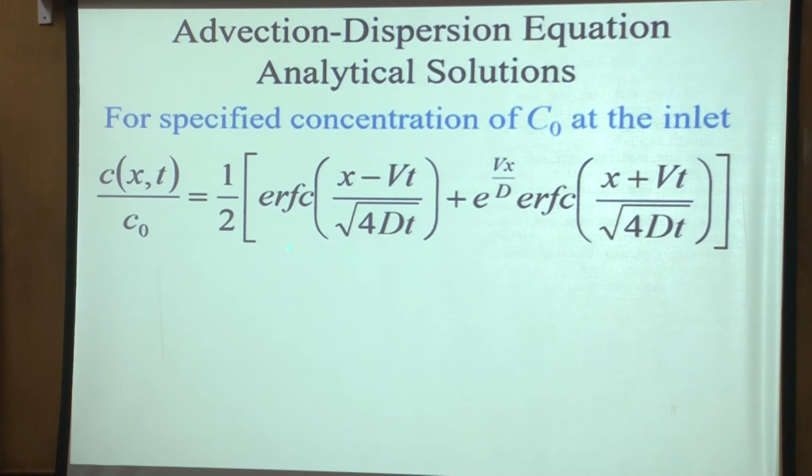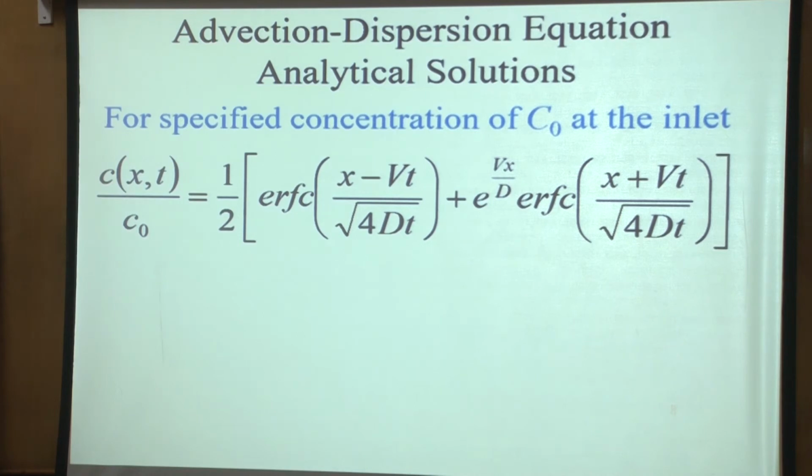This error function, complementary error function, most of you should be familiar with. It has these two different terms, x minus vt and x plus vt, and then there is this term e to the power vx upon D, which tells you the relative importance of advection and dispersion.